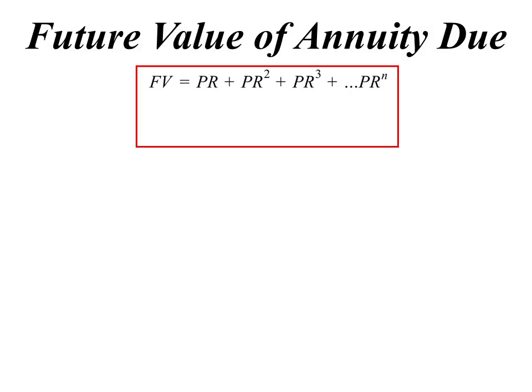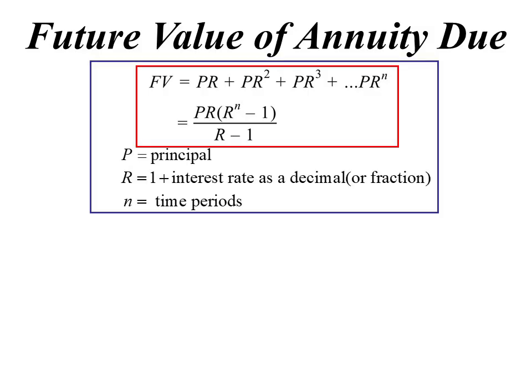So what is the future value of this annuity due? The future value then is all of those terms added together. That's all it really is, the sum to N terms. So that would be a formula for it. P is the principal, 1 plus the interest rate, N's the time periods, and so on. But you usually find with these questions that they don't want you to just substitute it in the formula, they want you to build it and show it as a geometric series.